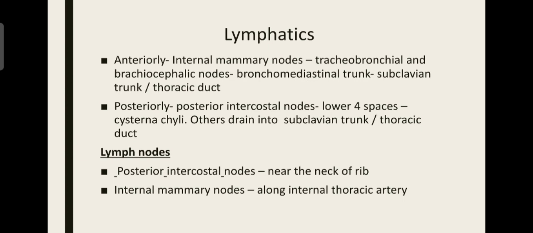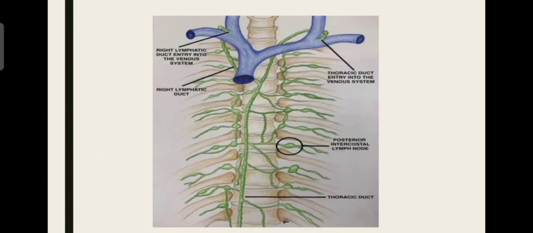Posteriorly, it drains into the posterior intercostal nodes. The lower four spaces drain into the cisterna chyli. See here, posterior intercostal nodes drain into the cisterna chyli, which is present on the lower aspect, while the upper posterior intercostal nodes drain directly into the thoracic duct.